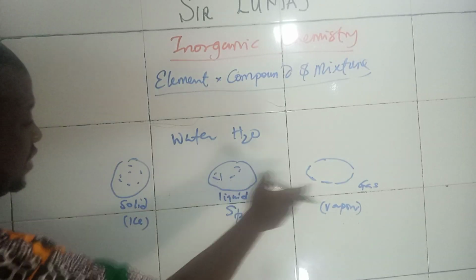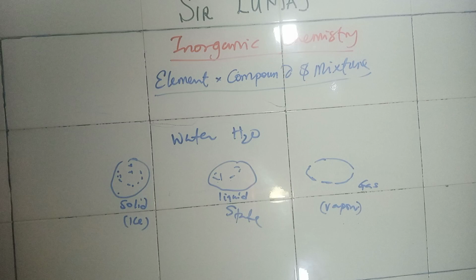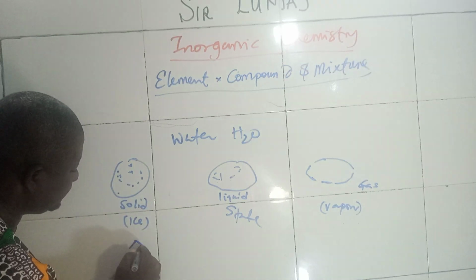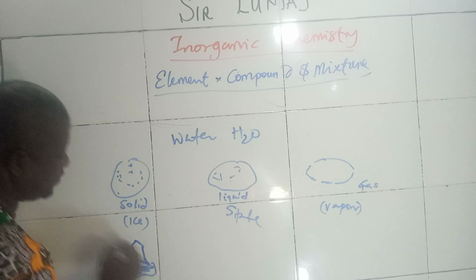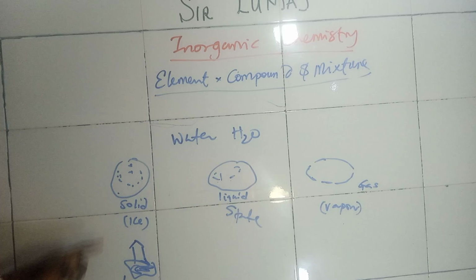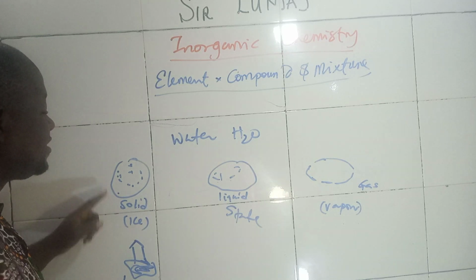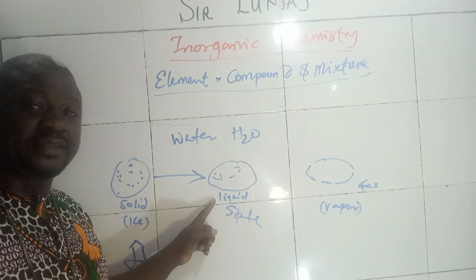What has happened to these three? When you have your ice, let's say this is your Bunsen burner, by the time you apply it to this ice, this heat will melt it to give you water at liquid state.